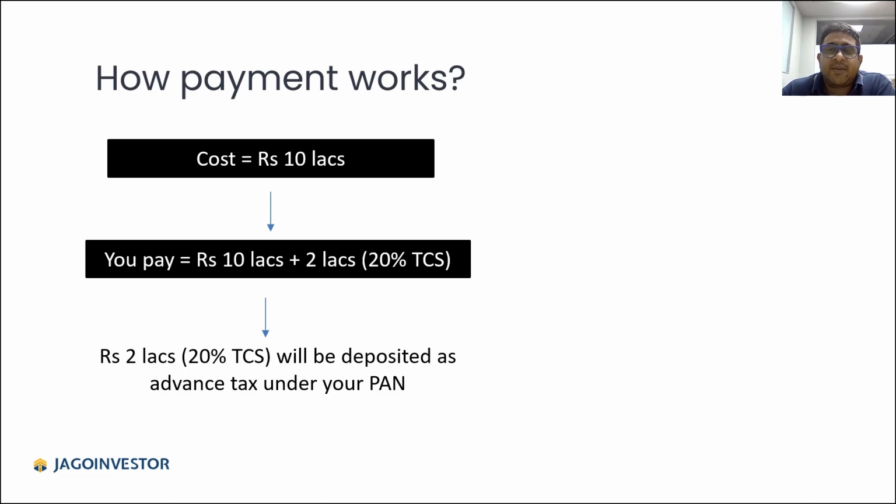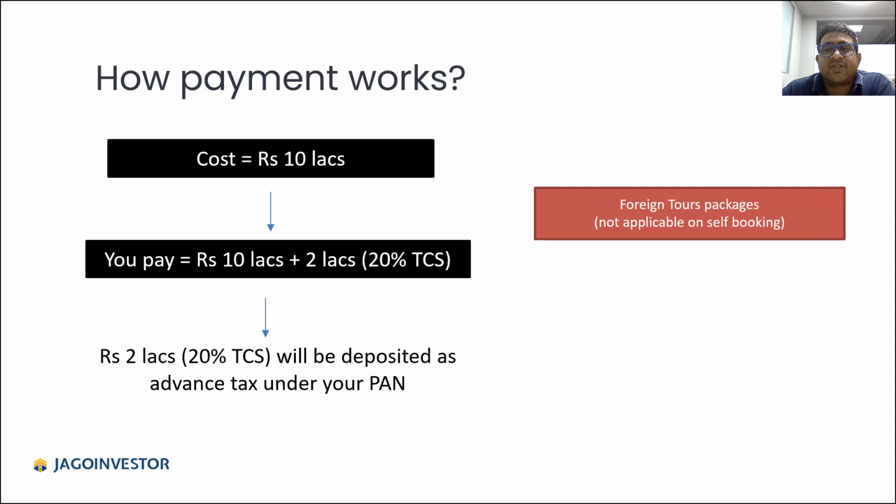So what things are impacted here? One of them is foreign tour packages. If you are travelling outside India and taking a holiday package, and you are paying more than 7 lakh rupees, then your cash flow is affected. You will have to pay 20% TCS extra, which you can claim later. Remember that this is only applicable on foreign tour packages. It is not applicable when you are making separate bookings, like hotel bookings and flights. So that is one.